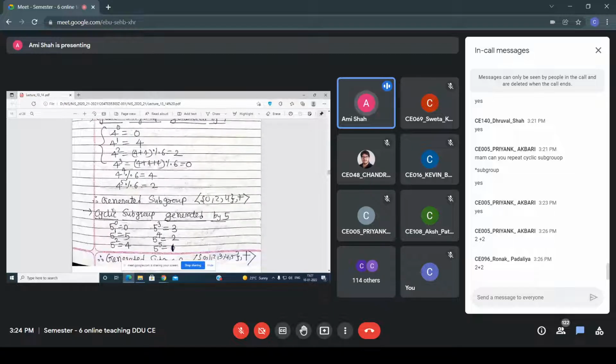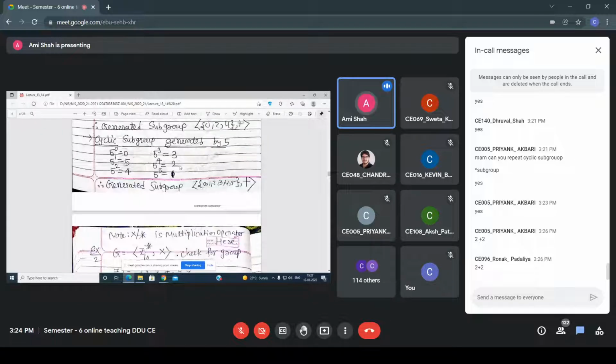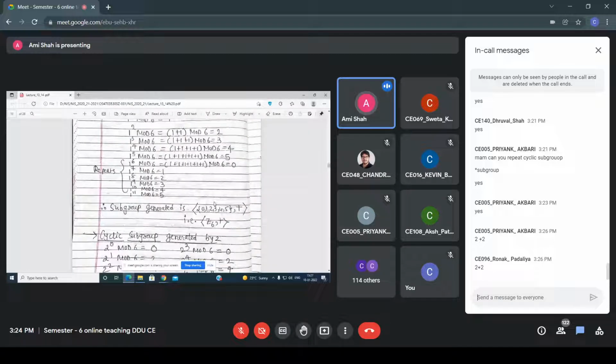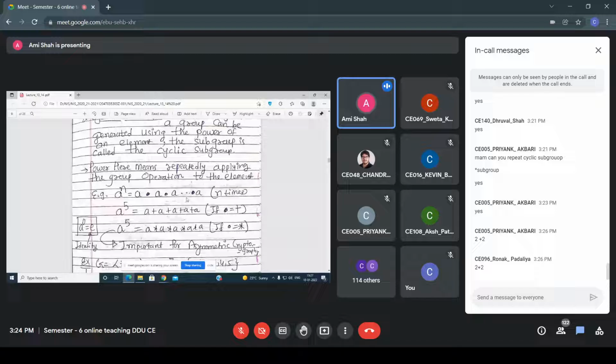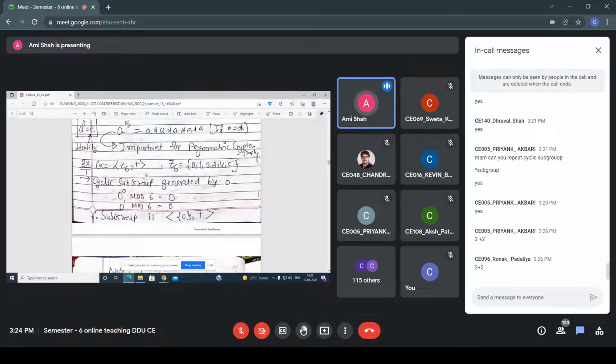Similarly, the cyclic subgroup generated by 5: what am I getting? When you observe here, 5 raised to 0, 1, 2, 3, 4 and 5, right? After that it is repeated, and that's why 0, 1, 2, 3, 4, 5 is my answer. Okay, so in this way you can solve. If in the exam the question is like this, find the cyclic subgroup, then what you have to do: first of all, write down whatever Z6 is given to you, and then every time you have to perform the power.